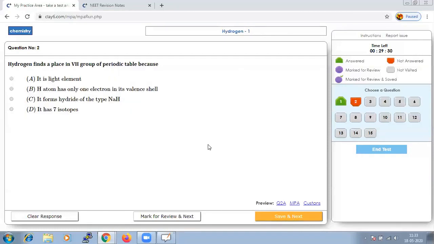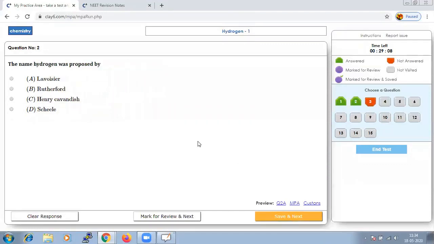Hydrogen finds a place in the seventh group of the periodic table. Why? Because it has the tendency of formation of hydride, that is sodium hydride. Save that and go.